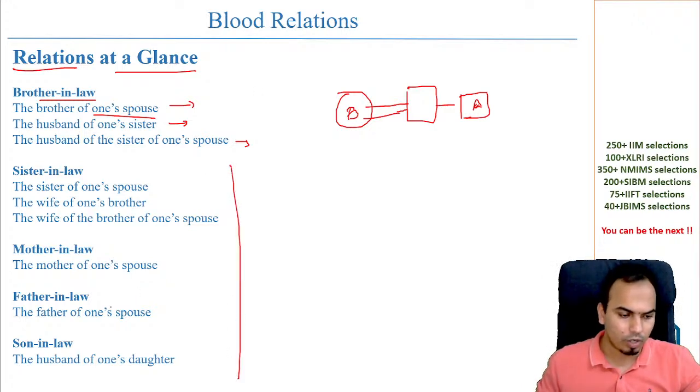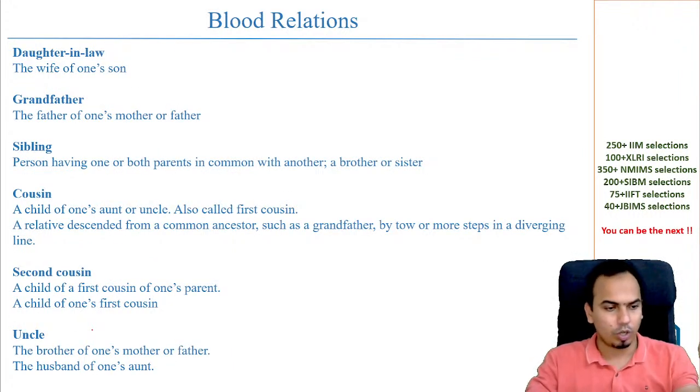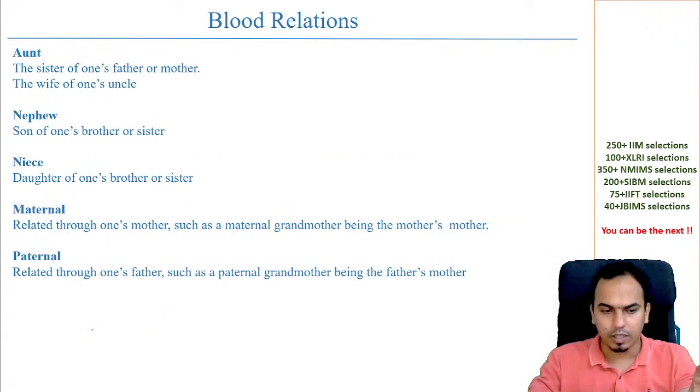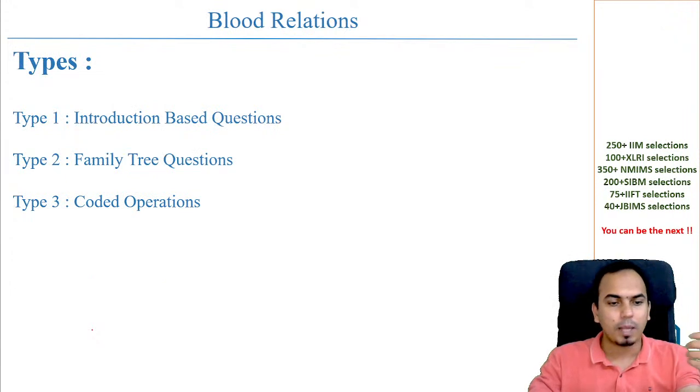Sister-in-law, mother-in-law, father-in-law, son-in-law, all of that is there. Coming to the other point, which is daughter-in-law, grandfather, sibling, cousin, all that is there. So we can quickly go through all the relationships here. And now coming to the type of questions.